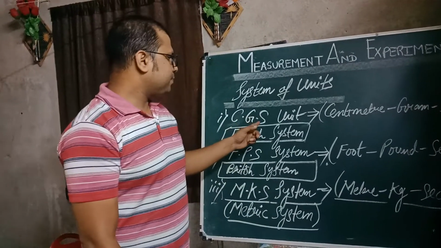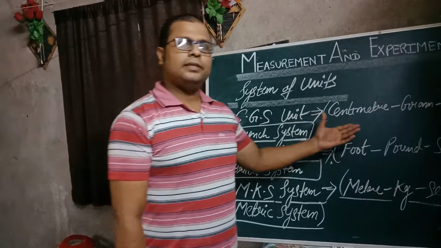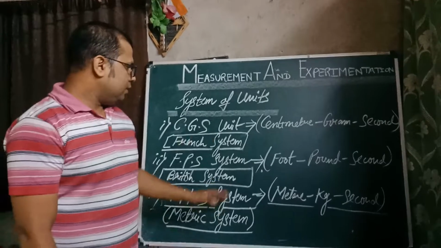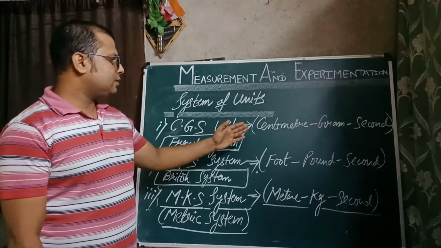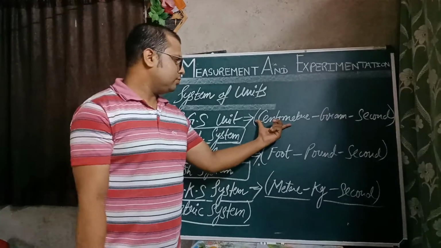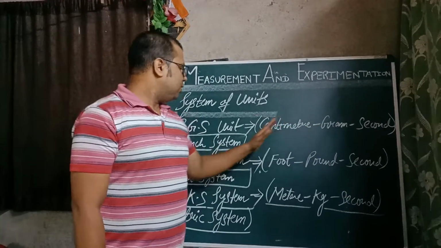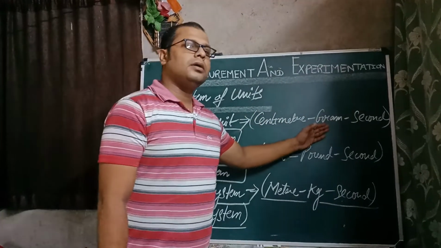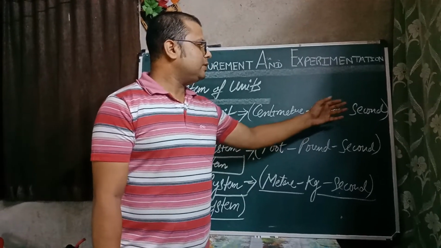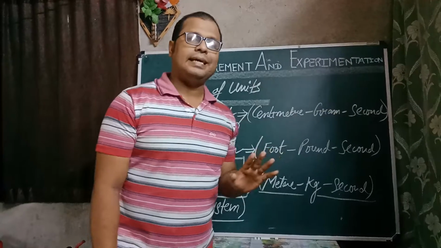In the CGS system, for measuring length we use centimeter, for measuring the mass we used grams, and for measuring the time we used second.